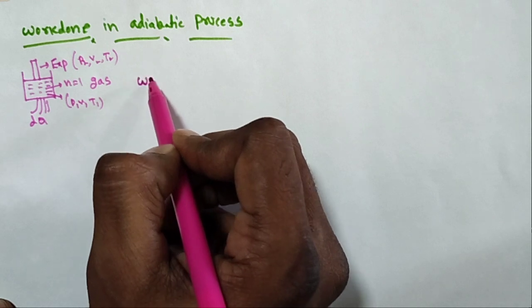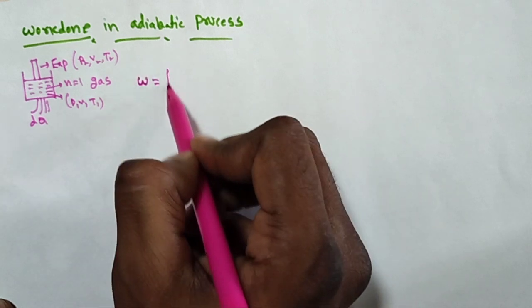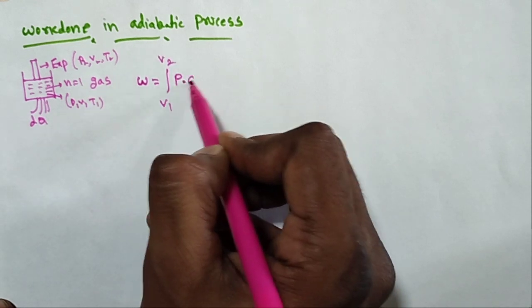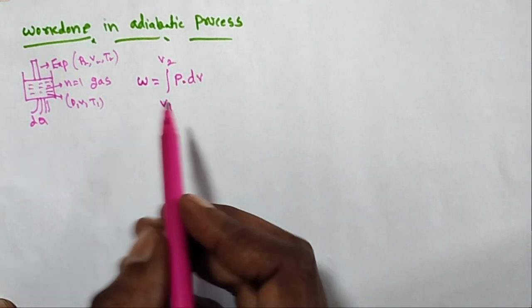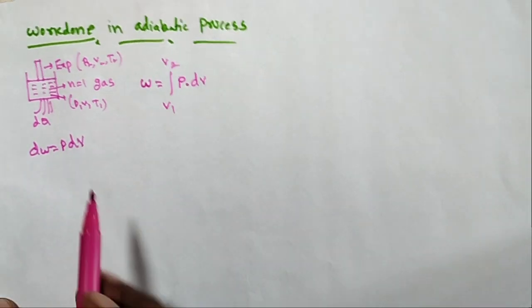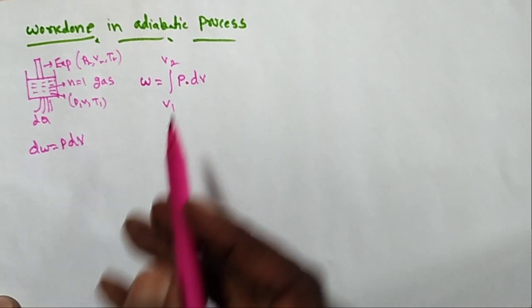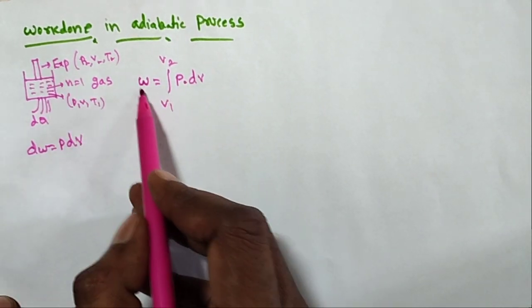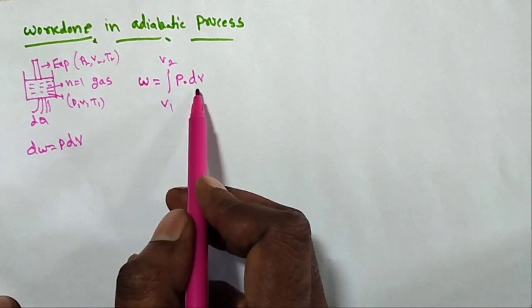How much work done? W is equal to the integral from V1 to V2 of P dV. Generally dW is equal to PdV. That is the general formula. Here I am taking the integral because the value will change from V1 to V2.